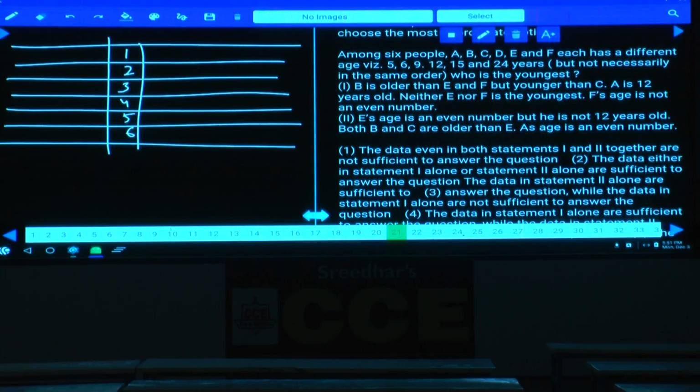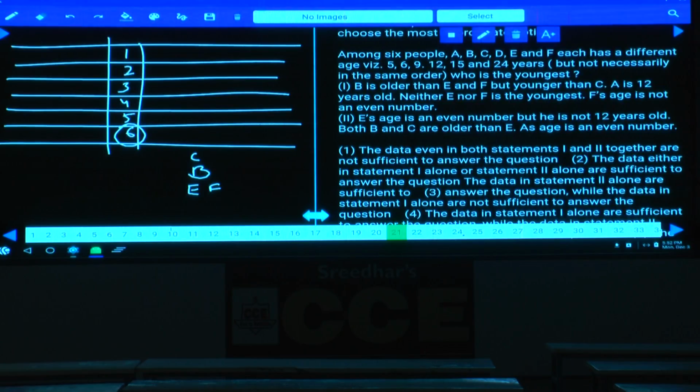Then condition number 1. Now B is older than E. Now we need to find out the youngest, that is the person who is at the 6th place. B is older than both E and F, but younger than C.